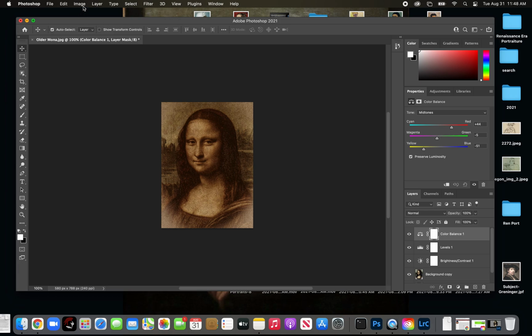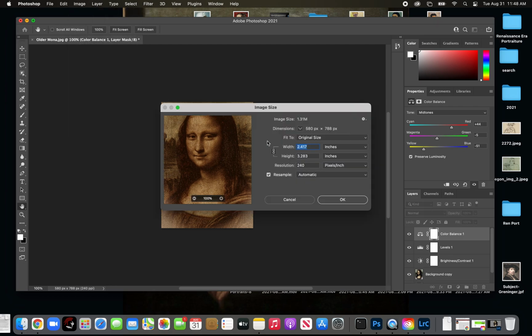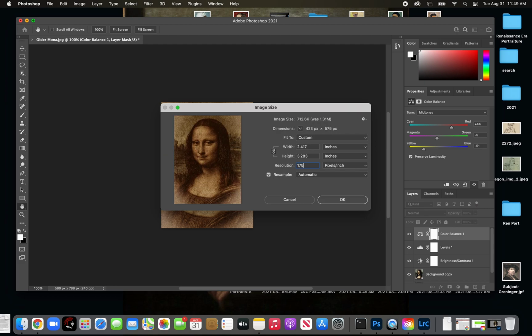Now what I really wanted to teach you is how to change the size of this image so that you can actually upload it onto your Schoology. Now go to image size. Height and width need to be locked so the aspect ratio stays the same. So if you change one, the other one changes. This is a screenshot, so it's already super tiny. I can even make the resolution smaller, 175. And then I hit OK. So that's a pretty small image.